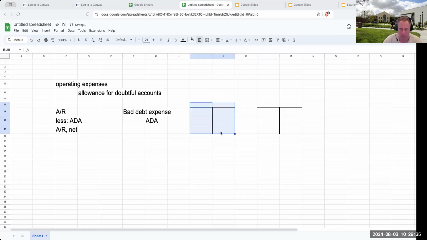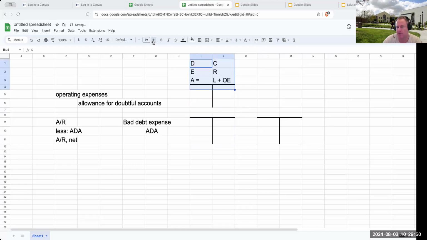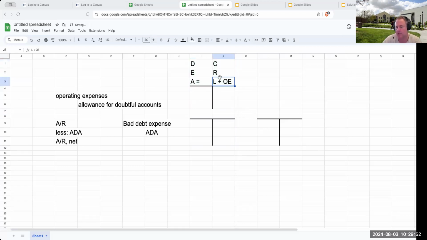we always remember as well, assets equal liabilities plus owner's equity, ER, DC. So assets typically have debit balances. They're increased with debits, decreased with credits. Liabilities and equity accounts typically have credit balances. Because this is reducing my accounts receivable, we call this a contra asset account.